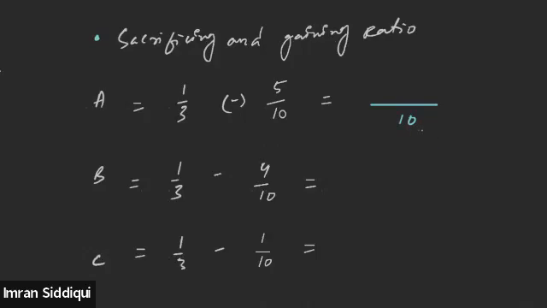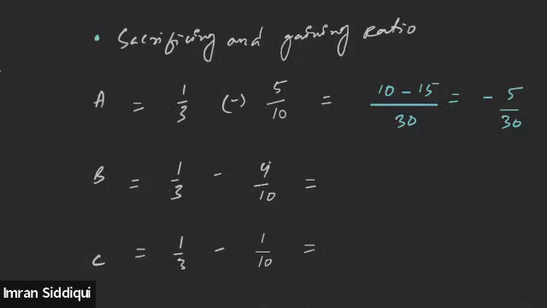Not 10, sorry, we'll get 30. 30 divided by 3, we will get 10. 10 into 1 will be 10. And then 15.